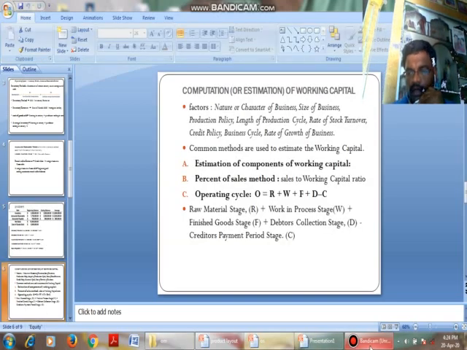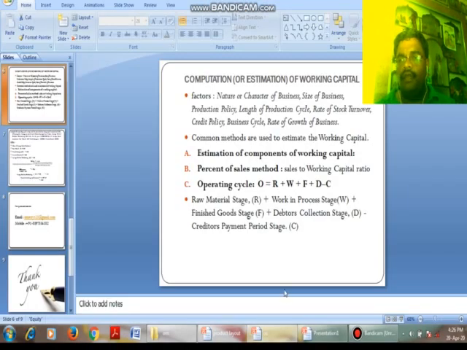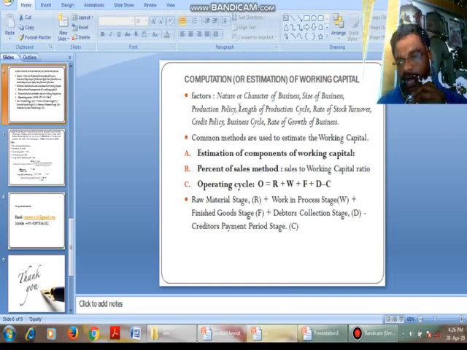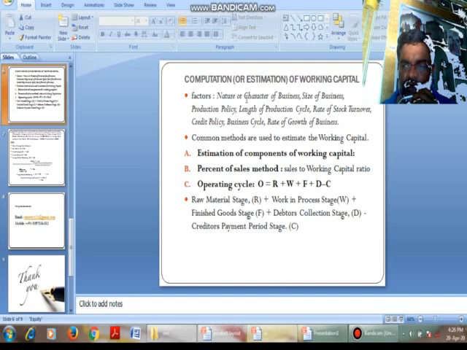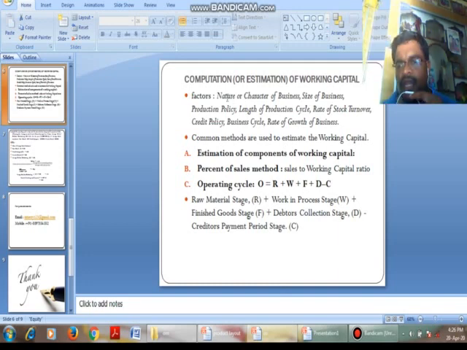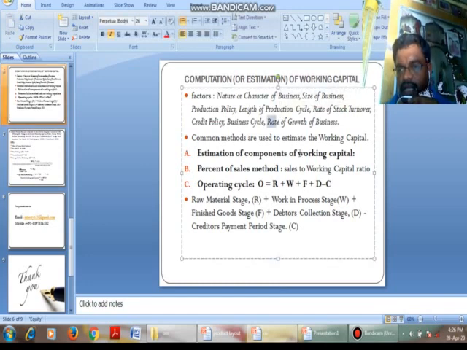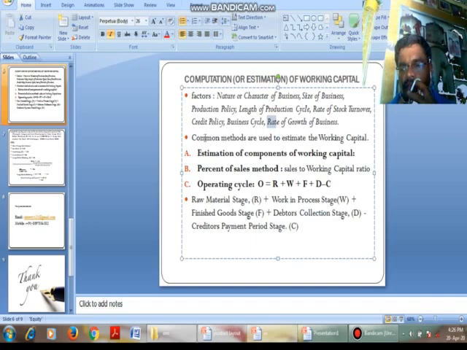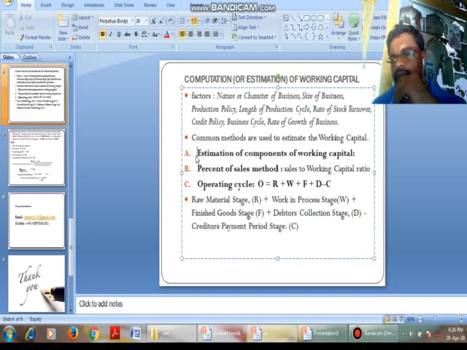Next, we will discuss how to calculate or estimate working capital. See, the estimation of working capital is dependent on various factors. These factors we discussed in the previous class: nature or character of the business, size of the business, production cycle, length of production cycle, rate of stock turnover, credit policy, business cycle, rate of growth of business. These were all discussed in the previous session. There are some common methods for estimation of working capital. The first one is estimation of components of working capital.